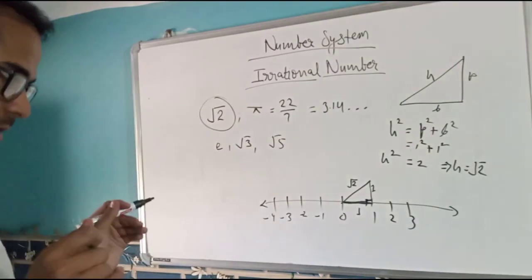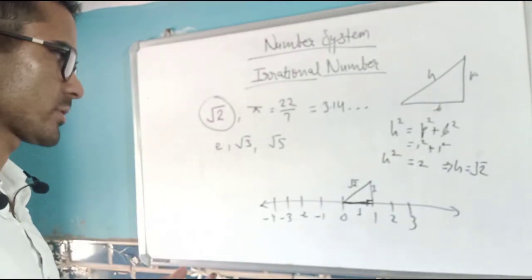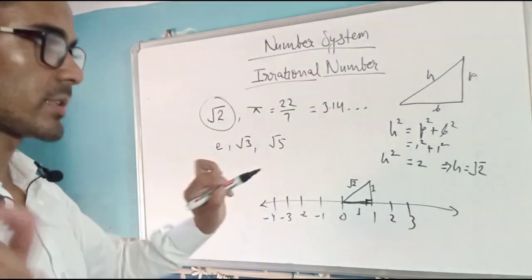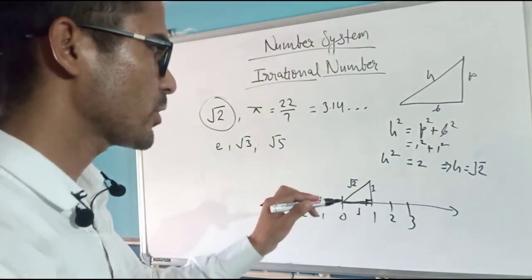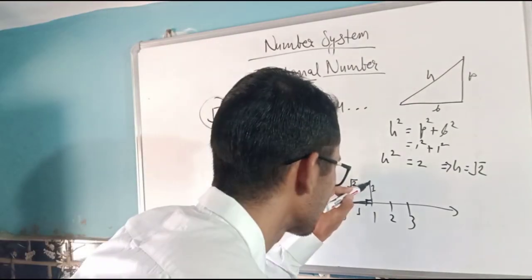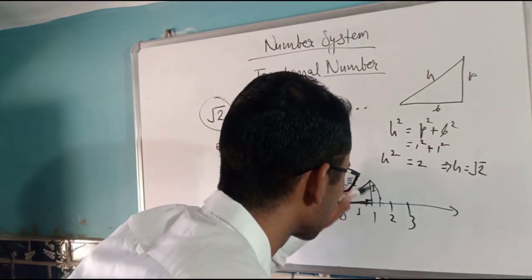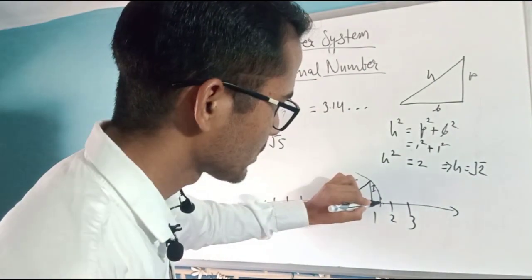Now what if I draw a circle, or I would say an arc of a circle which curves? Let's say the circle has this as its radius. If I draw a circle using this as a radius, this arc cuts the line at this point.